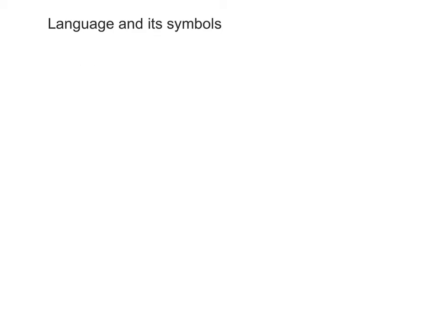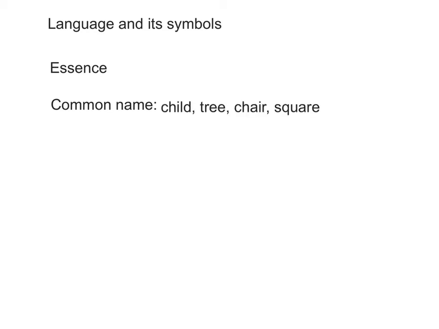Essence. Language can symbolize essence by either a common name or a universal description. For example, child, tree, chair, square represent essences. They don't represent a specific child, a specific tree, a specific chair, a specific square, but they represent the essence, the concept, the idea that we have in our mind of child, tree, chair, and square.